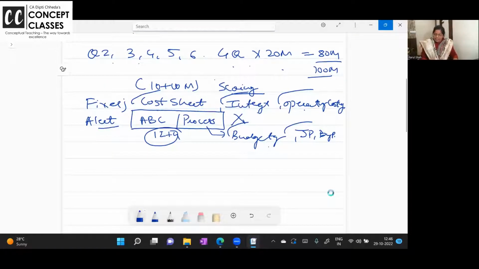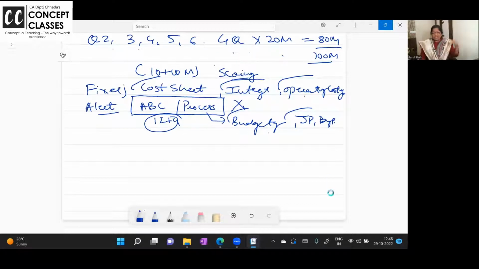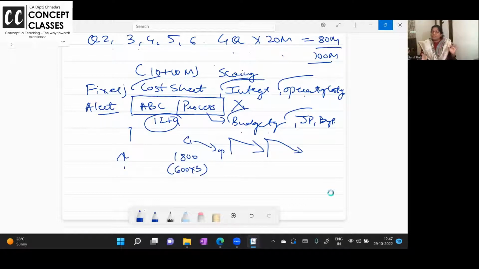And then cost sheet also is very easy. Just prepare the format and whatever figures are given, write it up to down, down to up, and somewhere you will be able to complete the cost sheet. When it is coming to budgeting, where this time's closing is next time's opening and all, put a proper arrow mark, do the workings, take one line extra. Don't just write 1800, write in bracket 600. It will take 2 seconds extra.